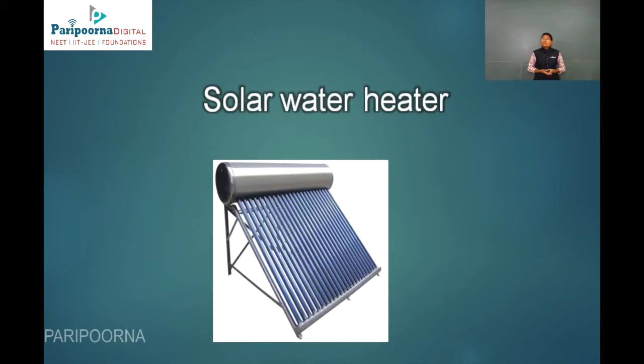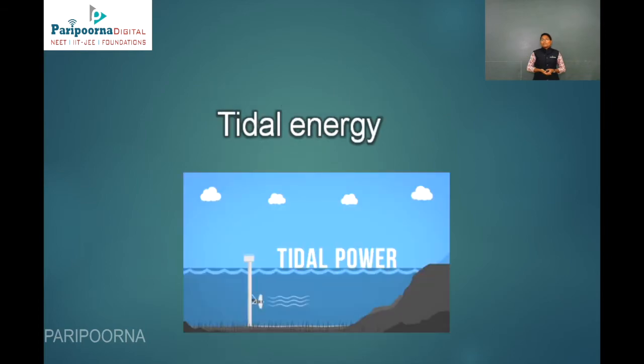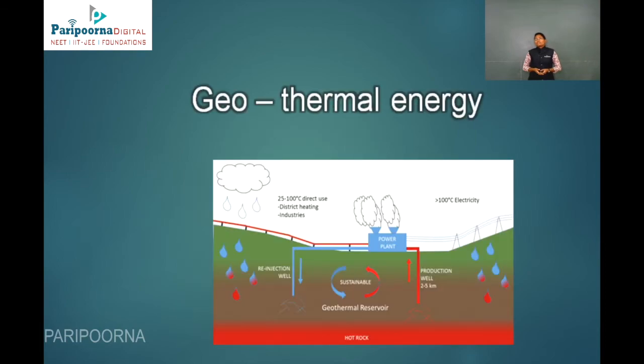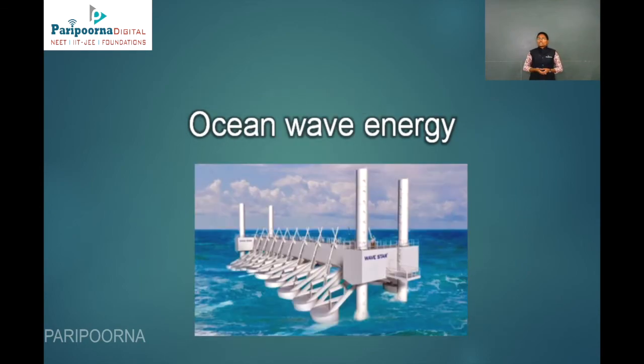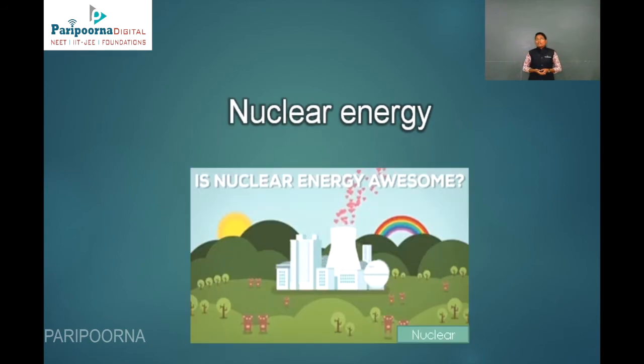And also the solar water heater. The heater absorbs energy from the sun in the daytime, and it heats the water. Here comes tidal energy, where we get energy from the water. Here is geothermal energy, where we extract energy from the hot rocks under the ground of the earth. Here comes ocean wave energy. In the waves we get energy, that is ocean wave energy.